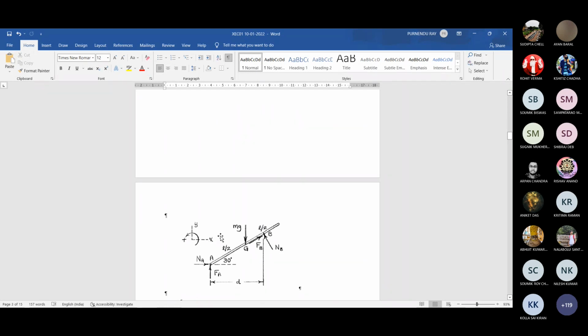Now, before writing those equations of equilibrium for x direction, y direction, and the moment equilibrium equation, can we do this? Just combine this friction and this normal reaction at A in the form of some resultant reaction force, inclined somewhat like this. Next, here also we can combine the normal reaction and friction reaction as the overall reaction at B in the form of some inclination here.